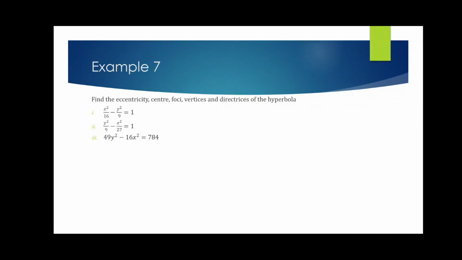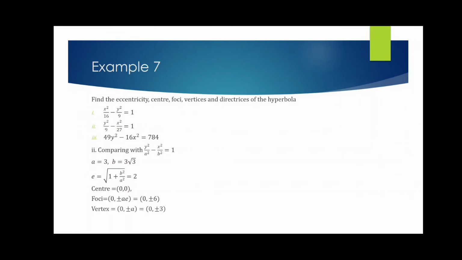Similarly, if we do the second one, now it is y square by a square minus x square by b square equals 1. So a is 3, b is 3 root 3. From there, e is 2, center is 0, 0. Foci: obviously here the y-axis is the transverse axis, so it will be 0 comma plus minus ae, that is 0 comma plus minus 6. Vertices are 0 comma plus minus a, so that is 0 comma plus minus 3. Equation of directrices, y equals plus minus a by e, that is y equals plus minus 3 by 2, and that's it.